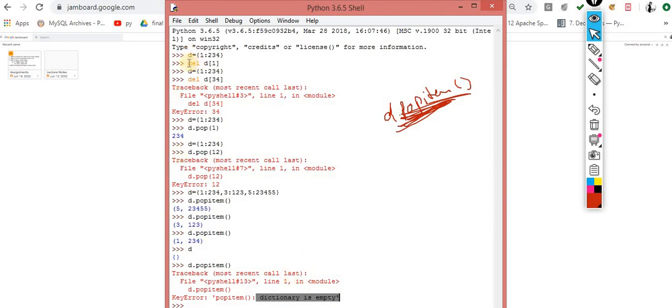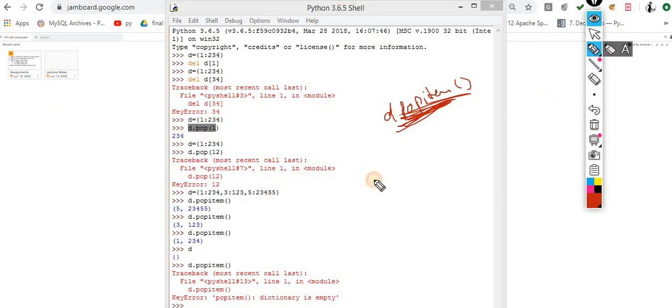So this is the difference between del, this is the difference between pop, and this is the difference between popitem. So basically these are three useful methods for removing an item from this dictionary. Okay, so you can handle this kind of situation with the help of the if condition.